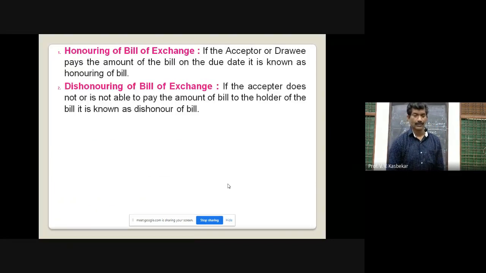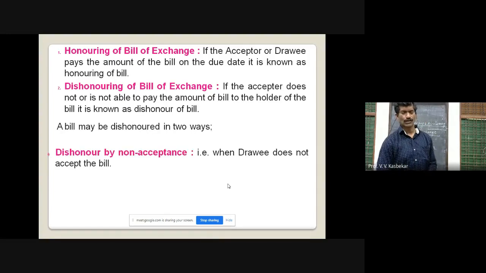Dishonoring of bill of exchange. Dishonoring of bill of exchange means the acceptor does not pay or is not able to pay the amount of bill to the holder of bill. It is called as dishonor of bill. मित्रांनो इथं dishonor of bill म्हणजे काय? बिलाचा अनादर. ज्या वेळेस ड्रॉवी बिलाचे पैसे देऊ शकत नाही किंवा देत नाही, अशा वेळेस ते बिल अनादर झालं किंवा डिसऑनर झालं असे आपण म्हणू.